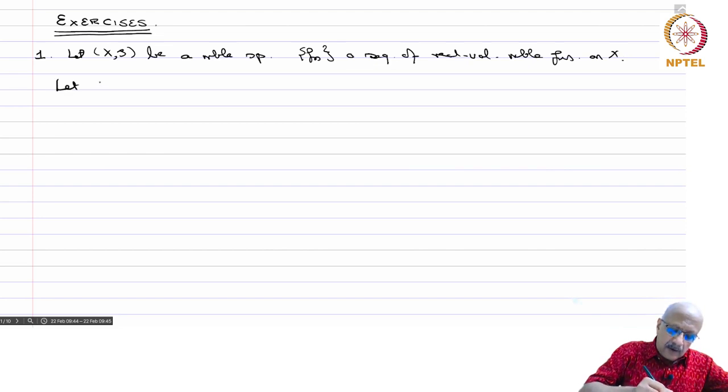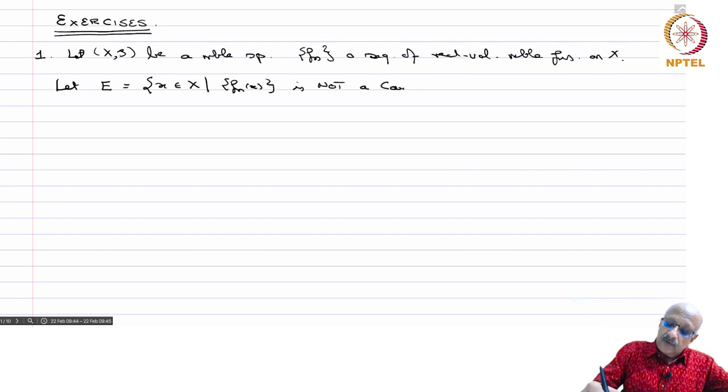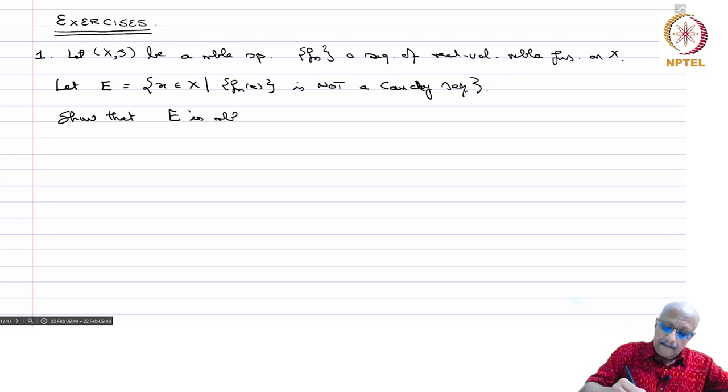Let E equal the set of all x in X such that f_n(x) is not a Cauchy sequence. Show that E is measurable. So you have to show that E belongs to S. Okay, solution.